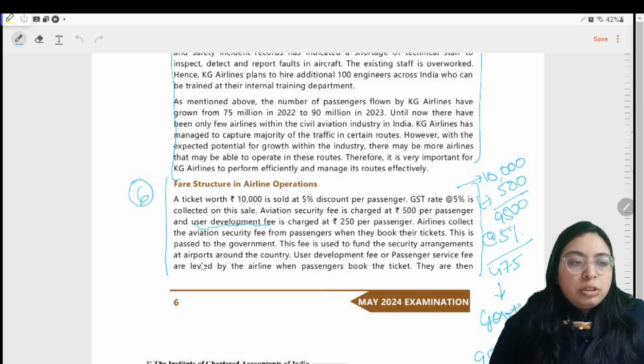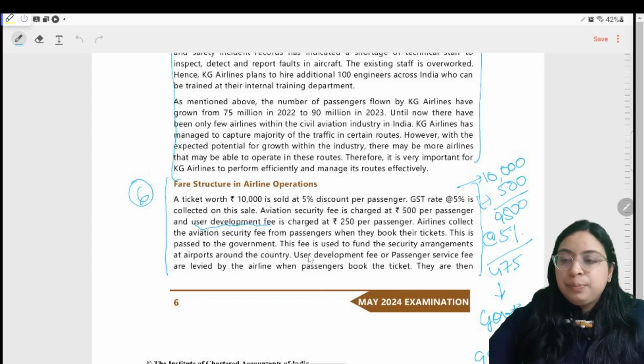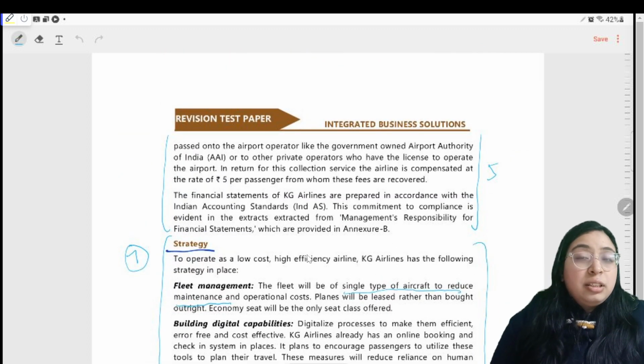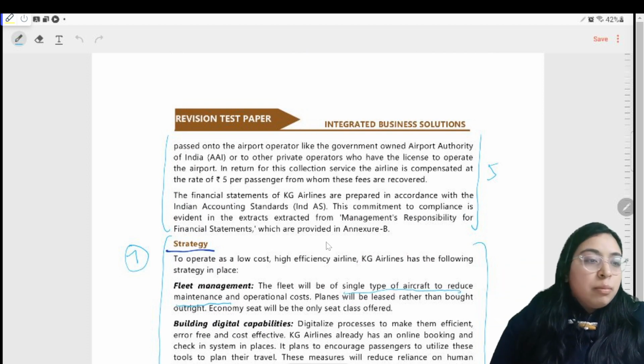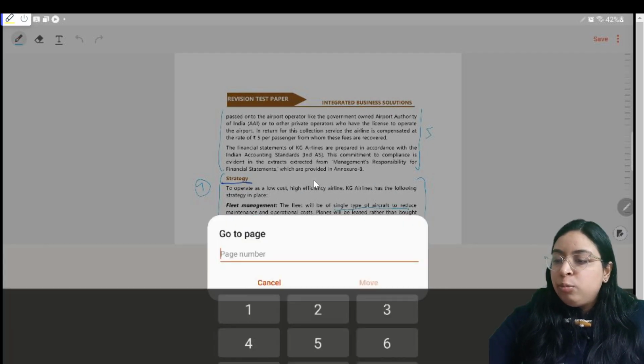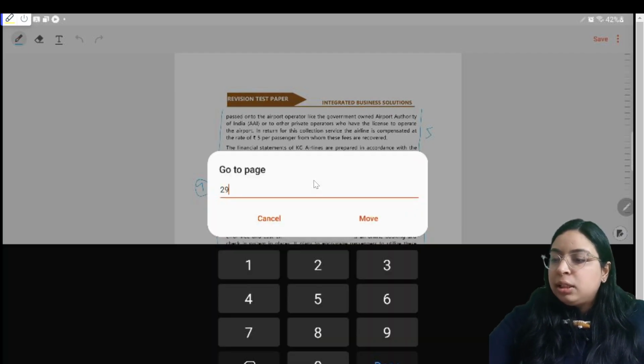This fee is used to fund security management around the country, but we will charge some amount of fee for collecting that, which is our income. These two are not our income. In return for this collection, we are compensated at the rate of 5 rupees. So this is our income. Quickly move on. How has the ICAI answered this case part?